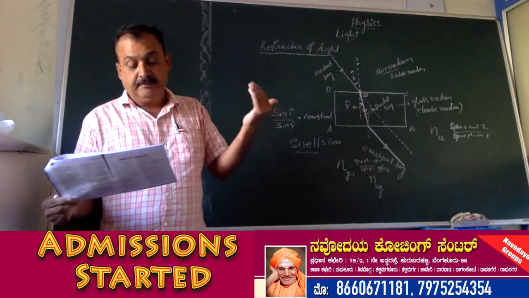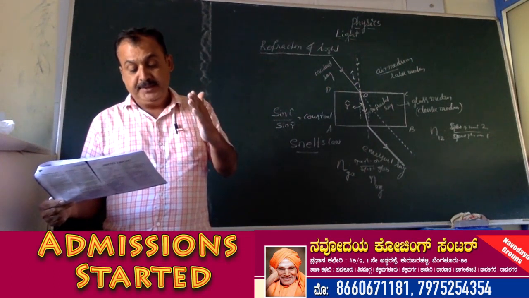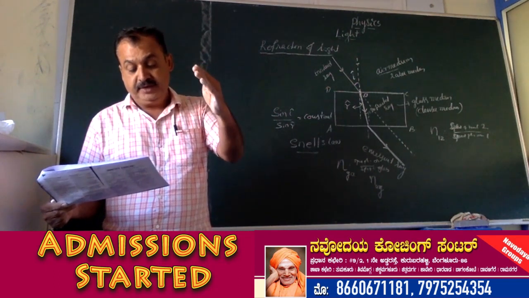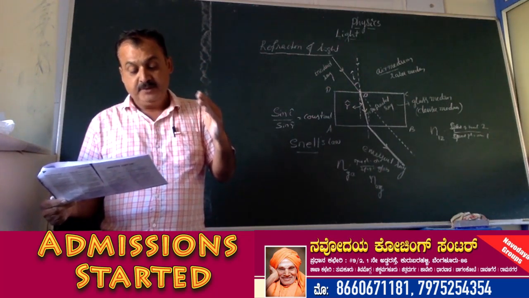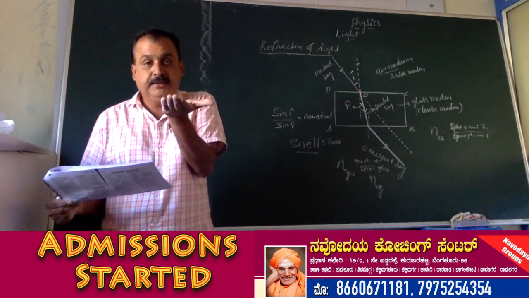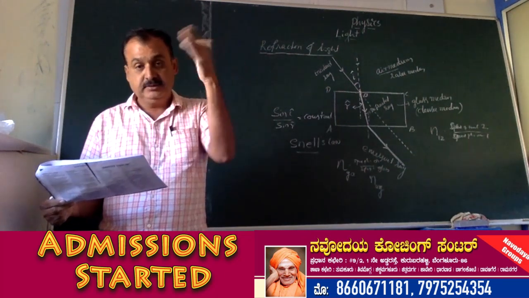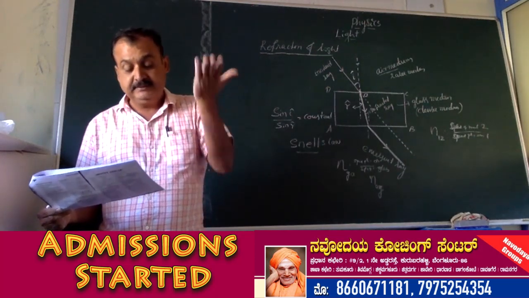So the bottom of a pool containing water appears to be raised due to refraction of light, which takes place when the light rays pass from the pool of water into air. So light rays from the pool of water are coming into the air media. So light rays pass from denser medium to rarer medium, and that is why it appears like that to us.